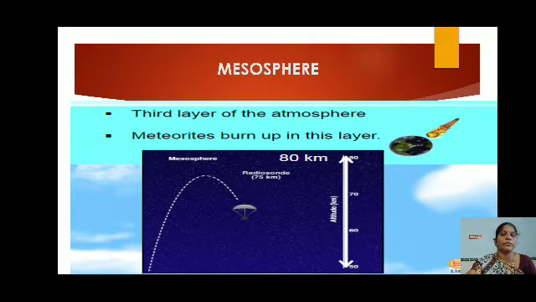Meteors from space, when they enter the atmospheric layer, turn into meteorites, and that happens in the mesosphere.